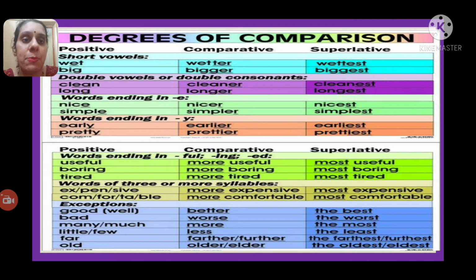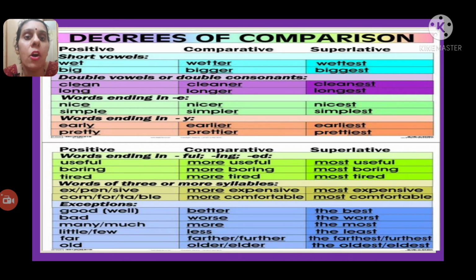Now there are a few exceptions. That means you will get the comparative degree completely different and the superlative degree completely different from the positive degree. If you take the examples here, good, okay, if you have good or well in the positive degree, you will get better in the comparative degree and best in the superlative degree. Bad: if you have bad in the positive degree, you will get worse in the comparative degree, the worst in the superlative degree. If you get many or much in the positive degree, in the comparative degree you will get more and in the superlative degree you will get most.